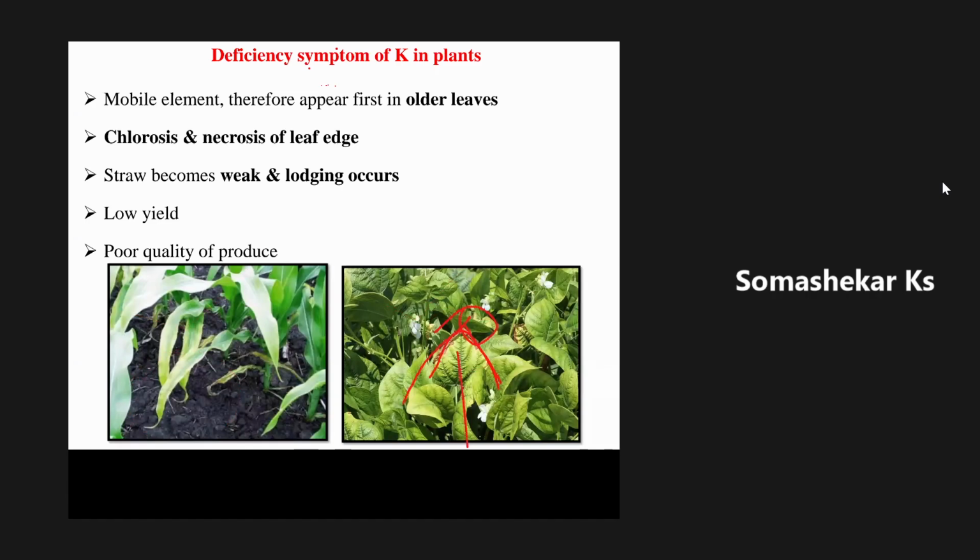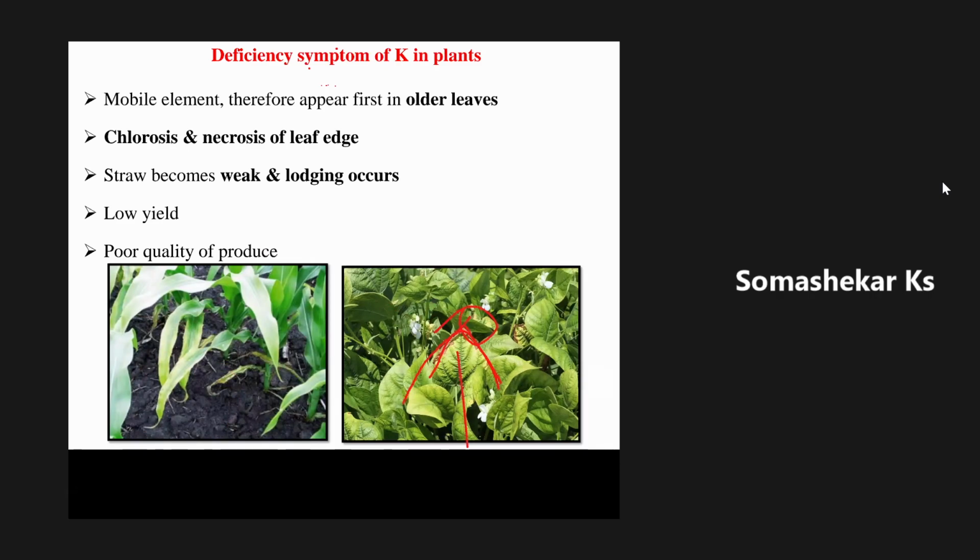This is a typical characteristic of the deficiency symptom of potassium. No other nutrient element can show this kind of deficiency symptom. Only potassium, when it is deficient in the plant system, will show this deficiency.